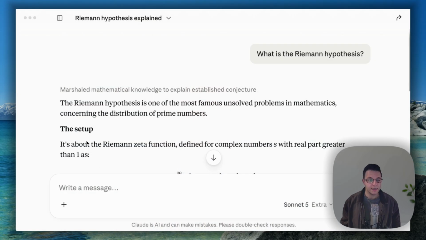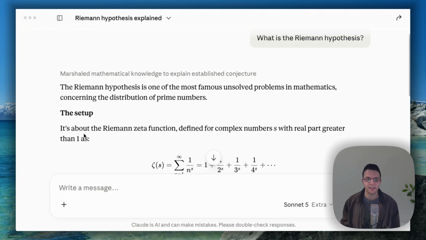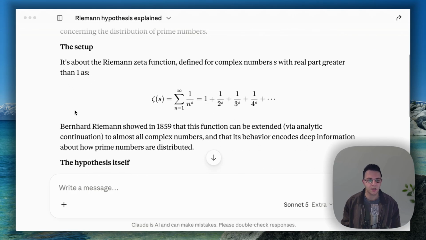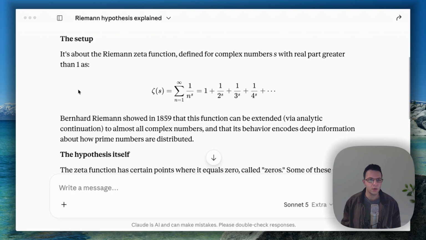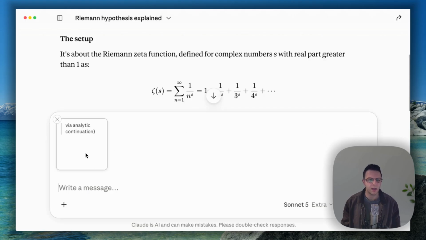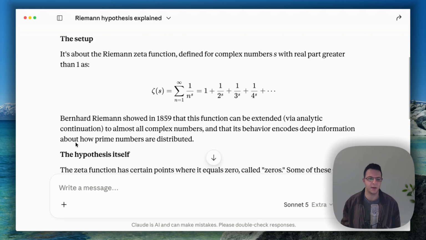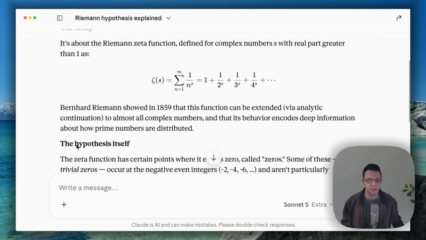When you're conversing with an LLM and it gives you a long answer, here's one about the Riemann hypothesis, you can reply to a specific part of the answer. So maybe I want to reply to this part because I don't know what an analytic continuation is. But what if I want to respond to like 10 different parts? Well, unfortunately, there's no easy way to do this.